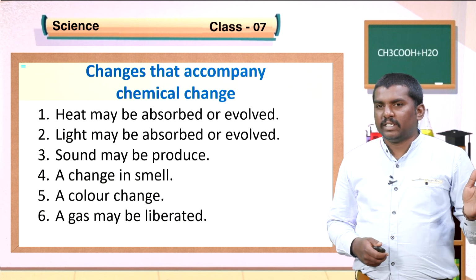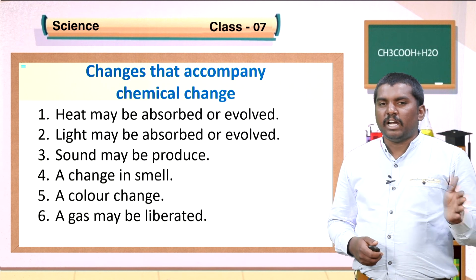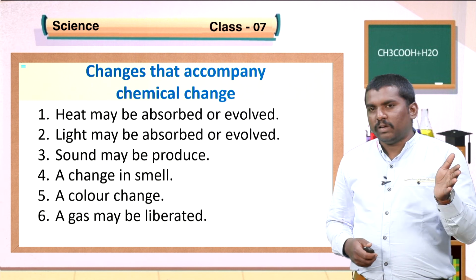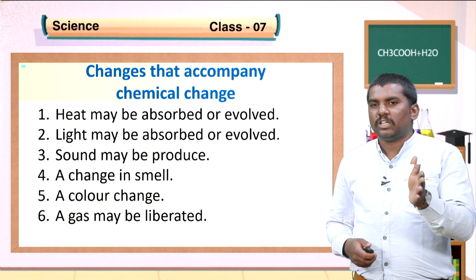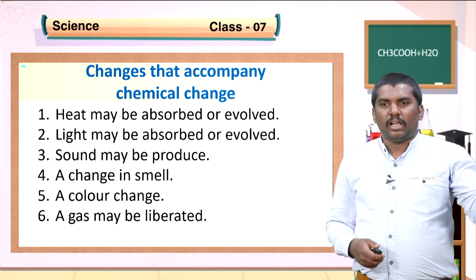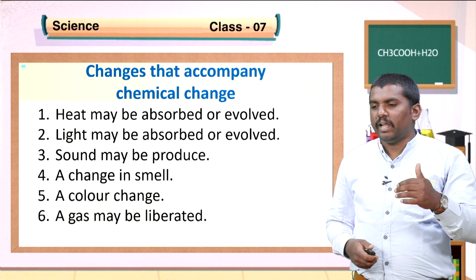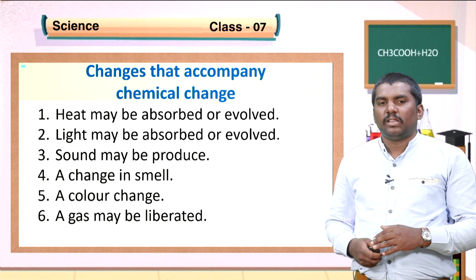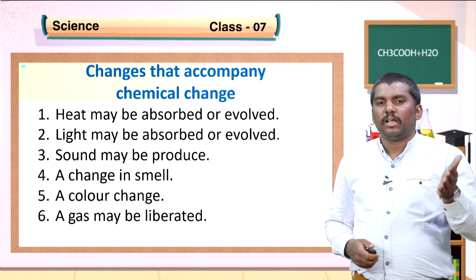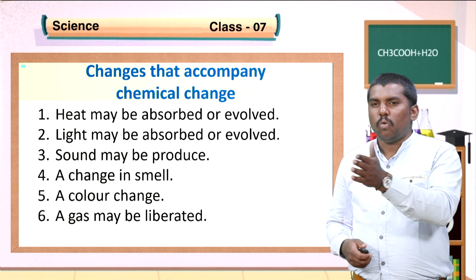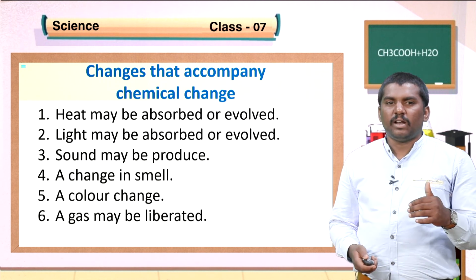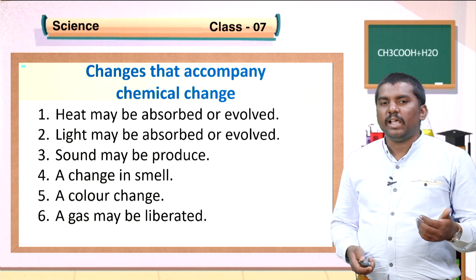In both cases, rusting of iron and burning of magnesium ribbon, the color of the element gets changed. In rusting, color changes from silvery grey to reddish brown. In burning of magnesium ribbon, the color changes from silvery white to white. In some chemical reactions, a gas may be liberated.